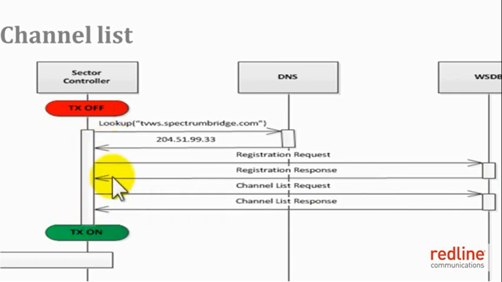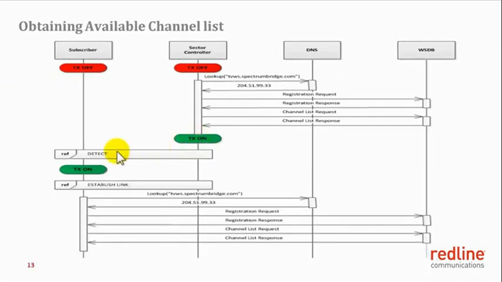Assuming the sector controller is configured on a frequency and that frequency is available on the list of available channels returned by the white space database, the sector controller will start transmitting. The subscriber station will then locate the sector controller and will link up with the sector controller on the selected frequency. Once the subscriber station links up with the sector controller, it will start to build up a registration message and send it to the white space database in order to obtain the list of available channels and its deployment location. The process is the same as discussed earlier.